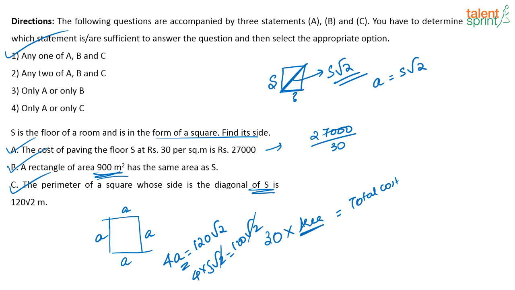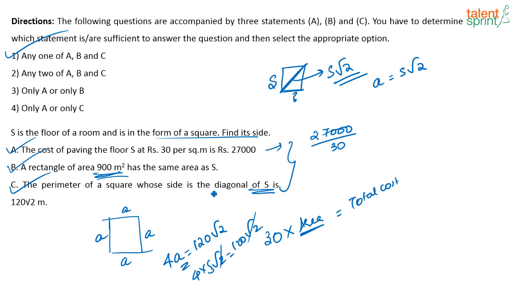So I have got varied answers for this question. Vidya, Rohit and Anil have given me the answer as option 1. Power Star says any 2, Kapil Sharma says only A or only B, and Rasia says only A or C. So the correct answer is option 1. Any one of the given statements is enough to arrive at the answer. For the others, I hope the explanation is clear to you. Using any of these 3 statements, you are able to find out the side. So the correct answer here will be option 1.